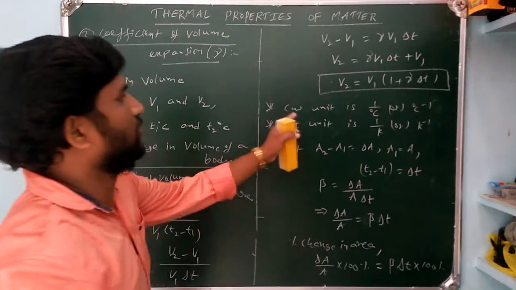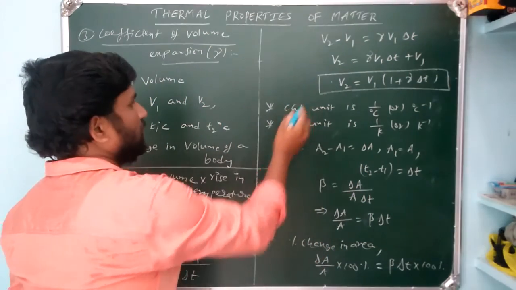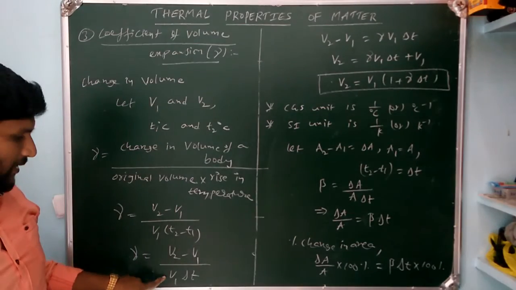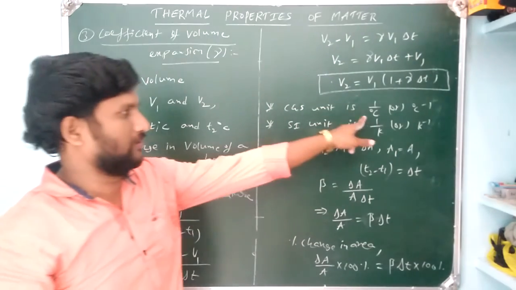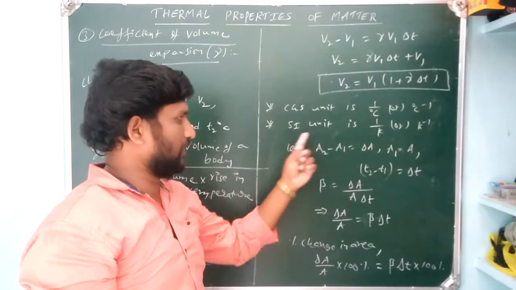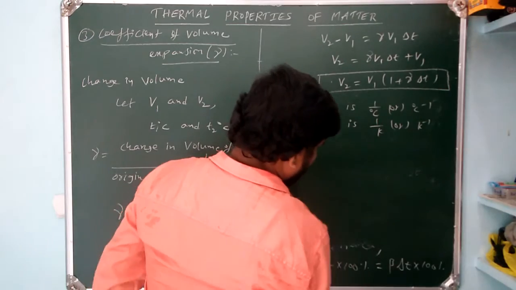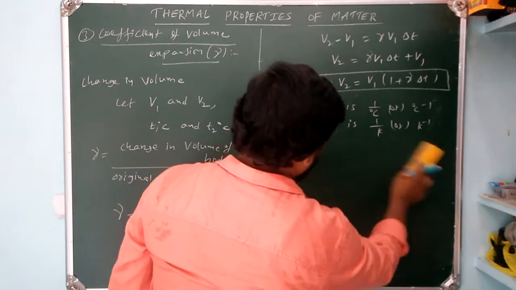Here also the Celsius unit is the same: 1 by degree centigrade, because volume meter cube by meter cube get cancelled, 1 by degree centigrade or degree centigrade inverse. SI unit is 1 by Kelvin or Kelvin inverse. Now we derive the percentage change in volume.